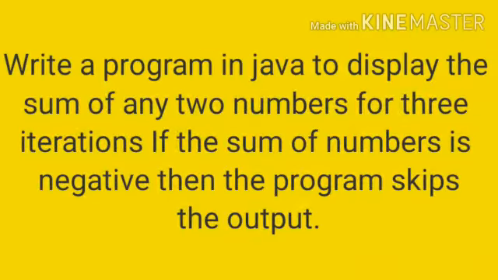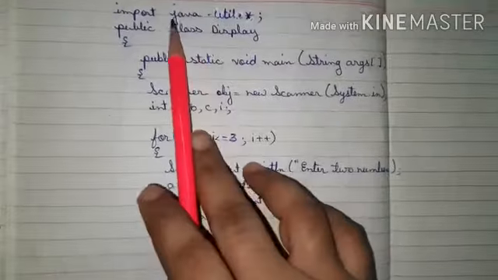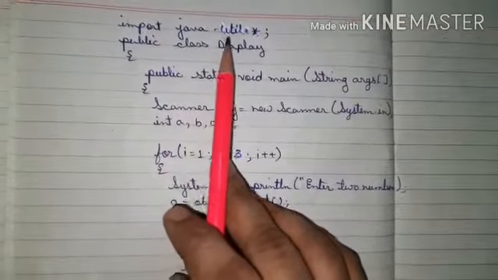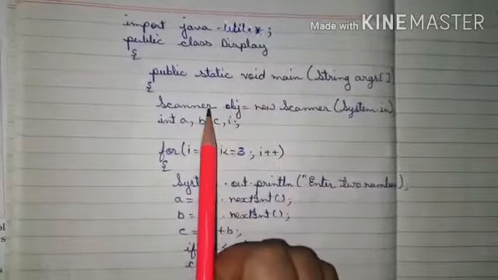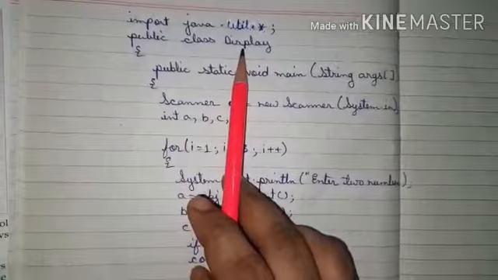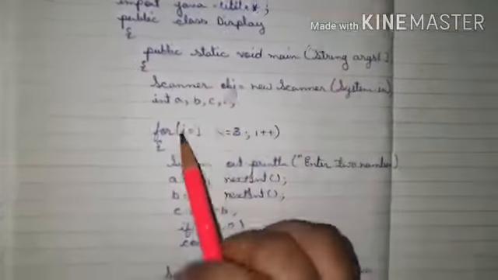So let's see another program. Write a program in Java to display the sum of any two numbers for 3 iterations. If the sum of the numbers is negative, then the program skips the output. So let's continue with the program. In Java, import java.util.*, because we are taking the scanner, then class Display, and the main method.